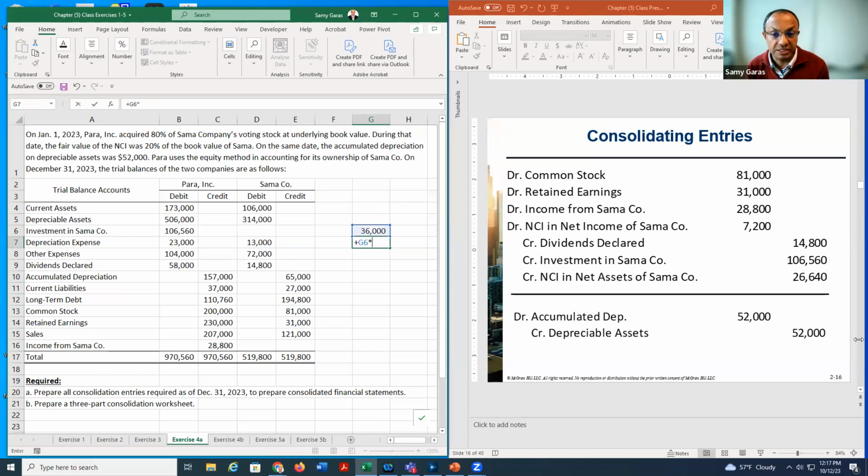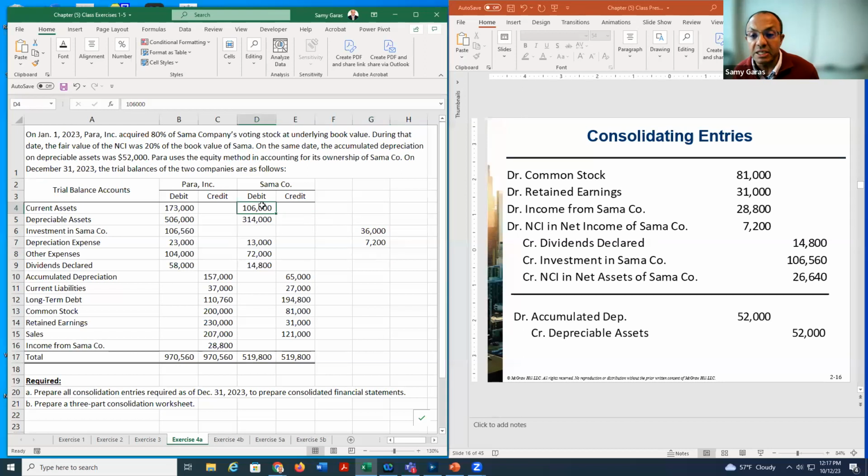If you take 36, multiply it by 20% to get the NCI, we get 7,200, which I put here. How do we get the NCI here, 26,640? You need to read it here. It says that on that date, the fair value of NCI is 20% of the book value of this one.